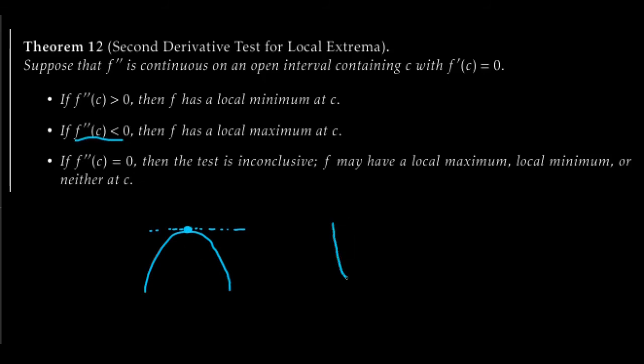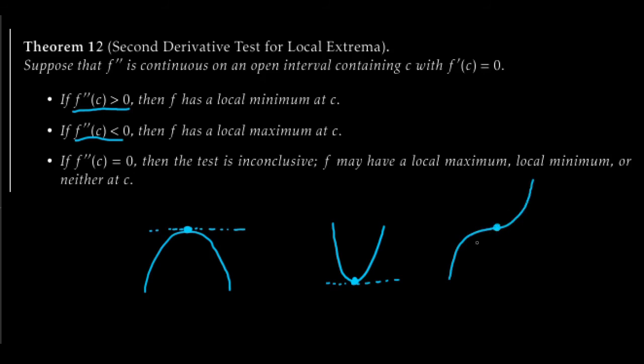Similarly, if you got a cup facing up, another parabola or something that looks sort of like one, and you've got a 0 slope tangent line at some point, then the fact you know that it's a cup facing up tells you that that's a local minimum. This is when f double prime of C is greater than 0. And that's pretty much it. Sometimes you can get stuff where neither of them really goes. Think of, for example, x cubed, something like this.